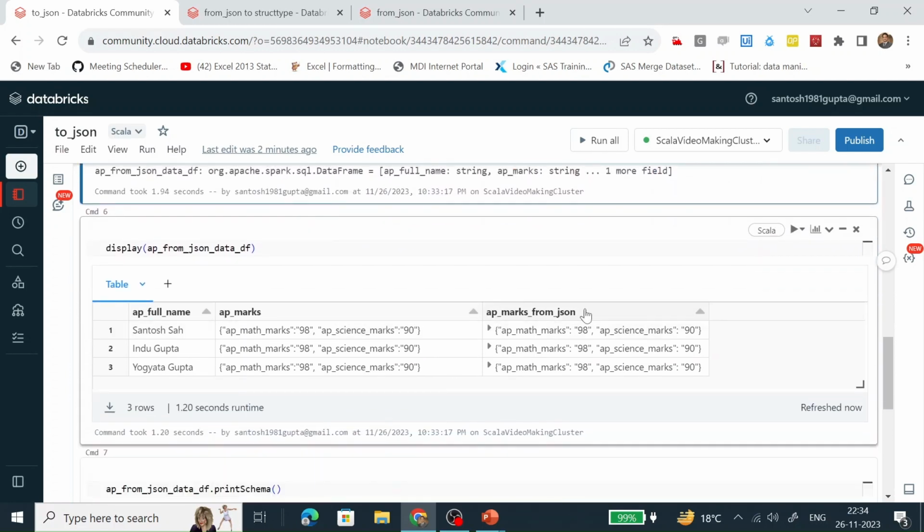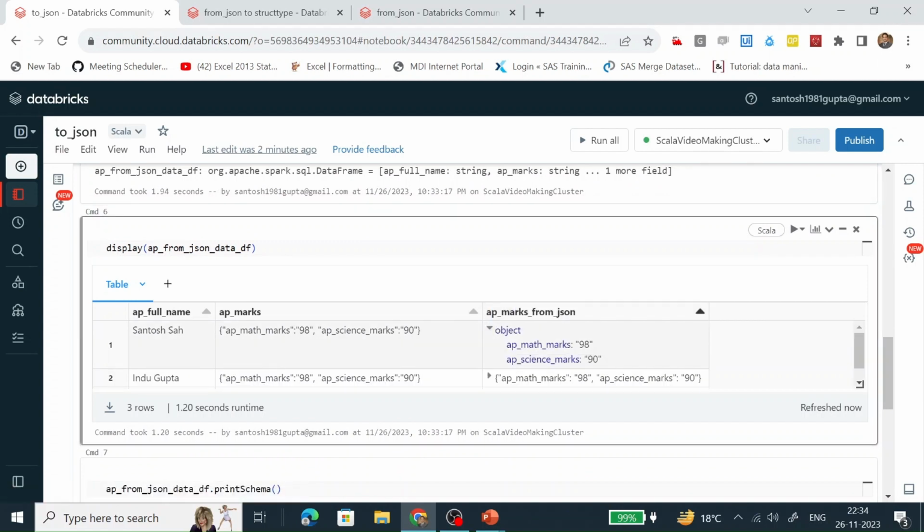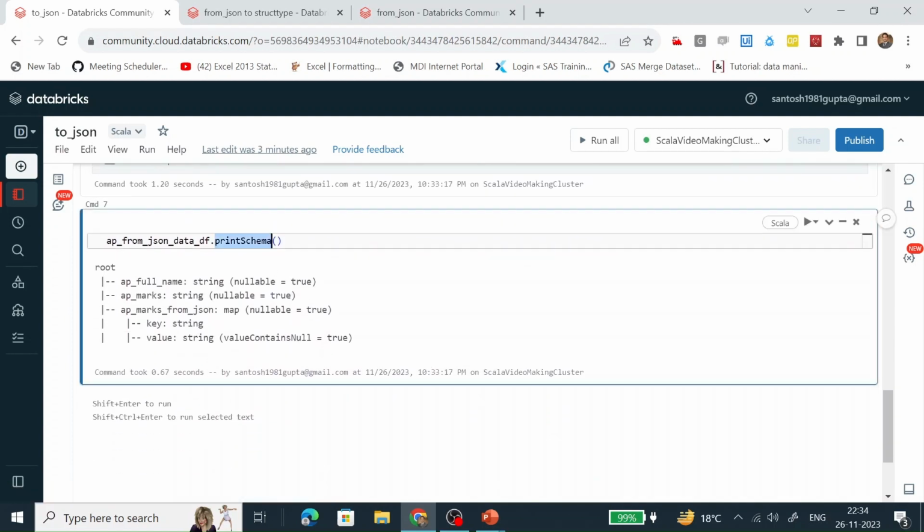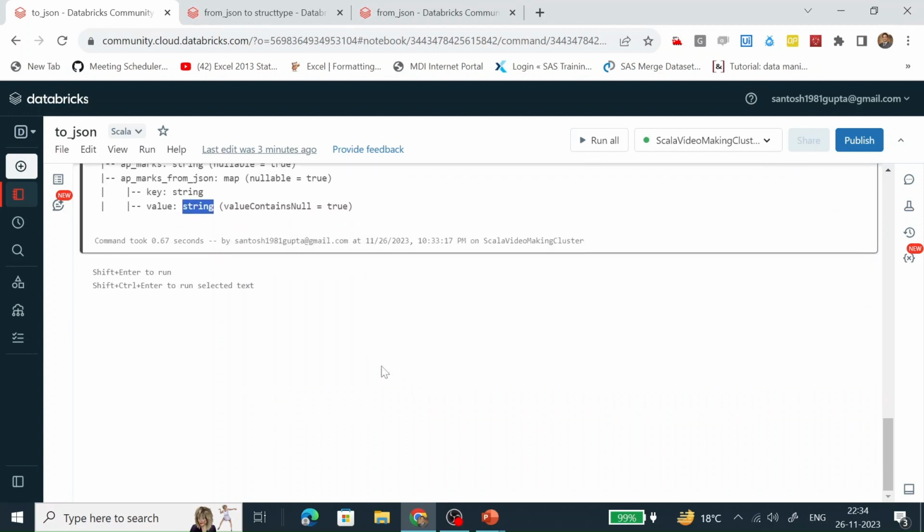We can see this column has this structure. This is of map type, and this is the key, and this is the value. This is the key, and this is the value. We can see with the help of printSchema that AP marks from JSON is of map type, where the key is of string type and the value is of string type.